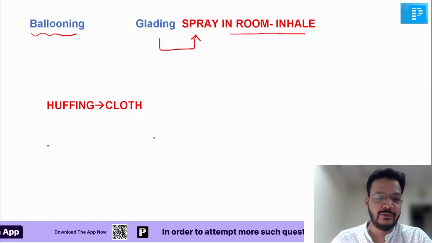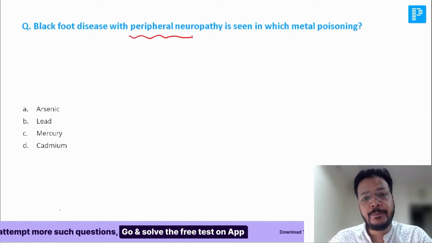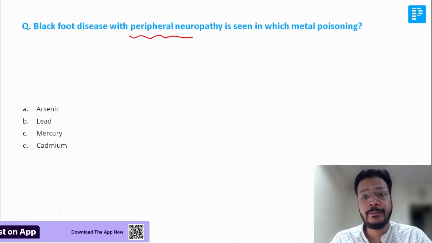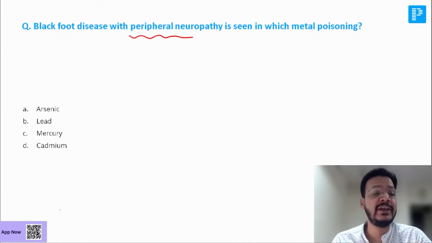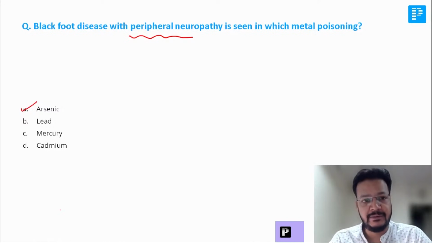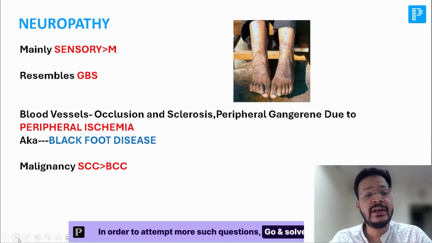Let's move ahead. Very good. Sir, Blackfoot disease and peripheral neuropathy are seen in which metallic poisoning? Blackfoot disease and peripheral neuropathy in which metal poisoning? I suspect this is a very important question. Anyone who can give me the answer? It is arsenic poisoning. It is none other than arsenic poisoning. You can see some features of arsenic poisoning.